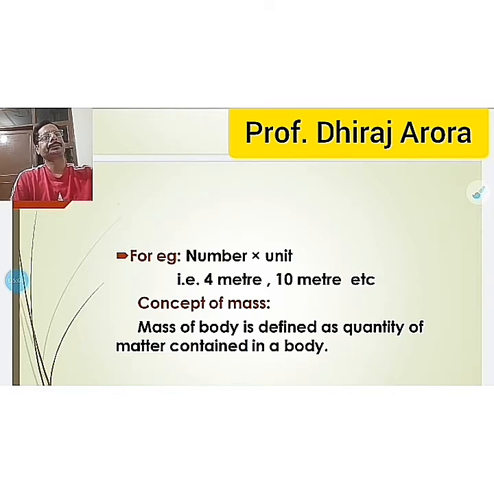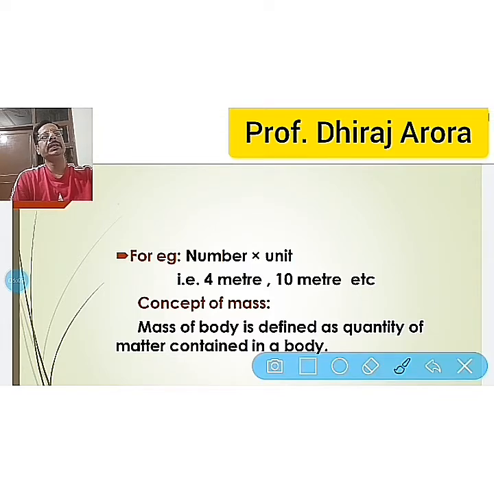Here 4 is the number and meter is the unit. Or if I want to buy 1 kg potato, 1 is the number and kg is the unit.